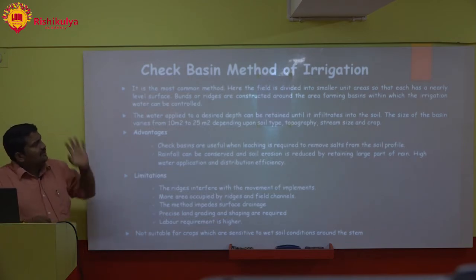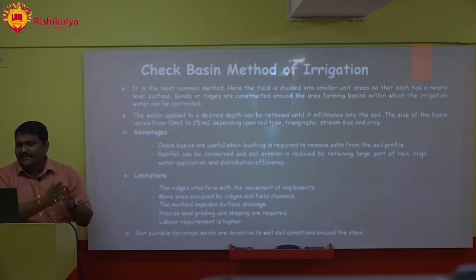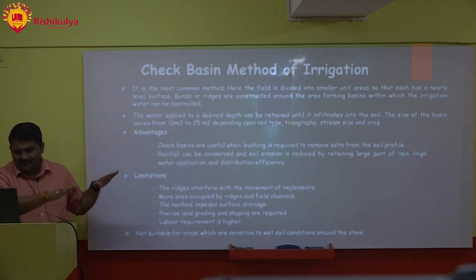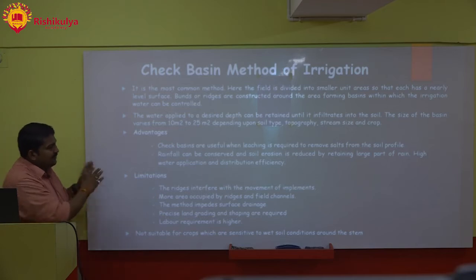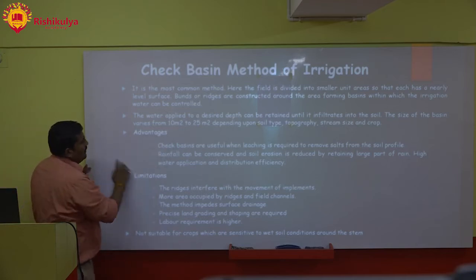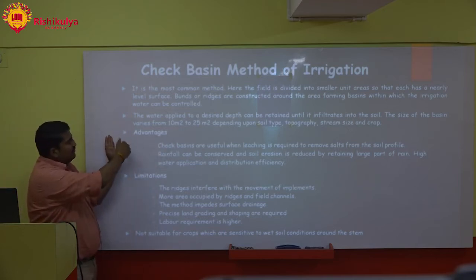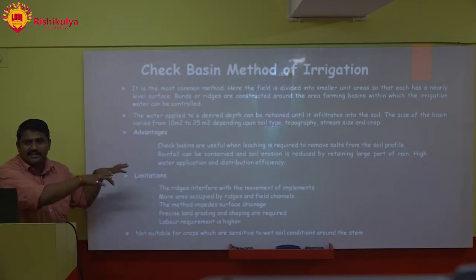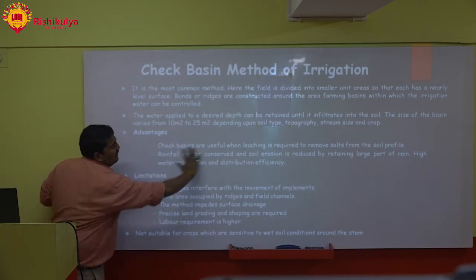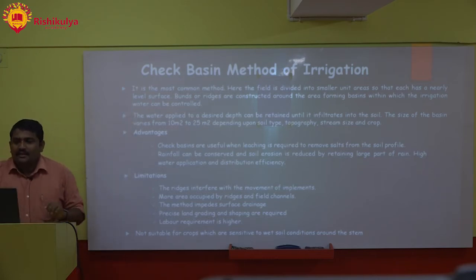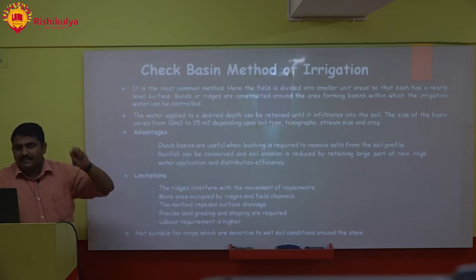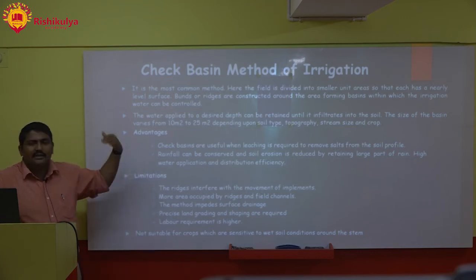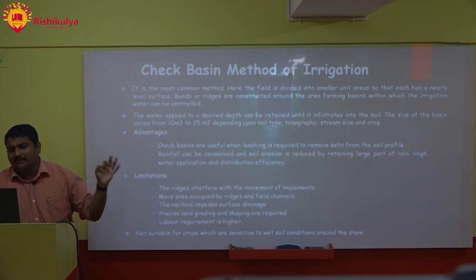It is the most common method. Here the field is divided into smaller unit areas so that each has a nearly level surface. Bunds or ridges are constructed around the area, forming basins within which the irrigation water can be controlled. The basic purpose of making a basin is that you need to stop the water. Once you know that water has been saturated in this plot, open the ring basin, and the water will move out of that. The water applied to a desired depth can be retained until it infiltrates into the soil. The size of the basin varies from 10 meters square to 25 meters square depending on soil type, topography, stream size and crop.